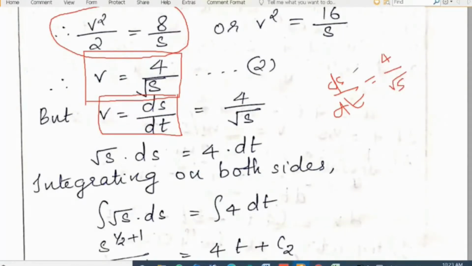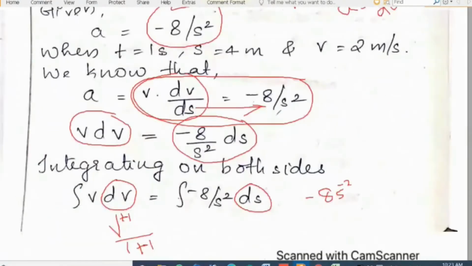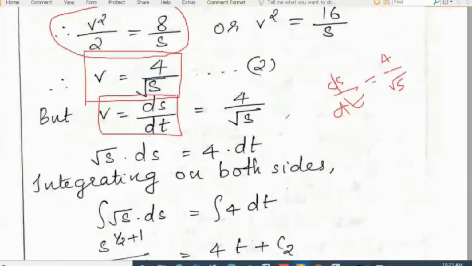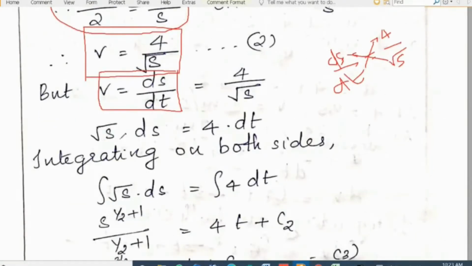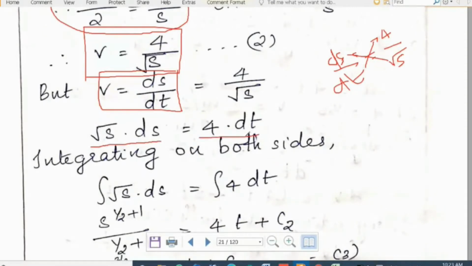Then we cross multiply to take the terms of s to one side and t to another side. What we will get? We will get root s ds is equal to 4 into dt. Clear?